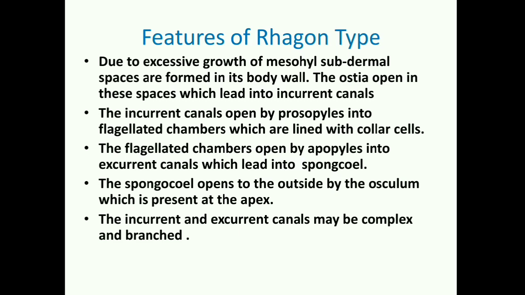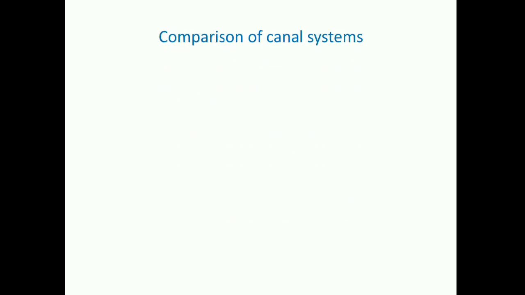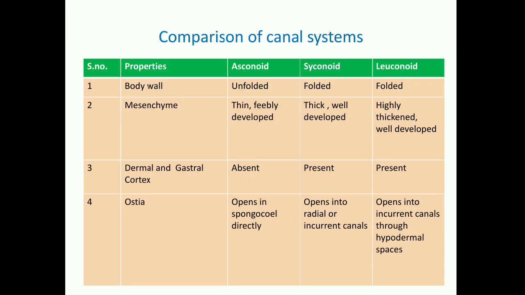So we have discussed all three levels of canal system: asconoid, syconoid, leuconoid. Leuconoid was further of five types: eurypylous, diplodal, aphodal and others. Now let's compare the various types of canal systems we have done so far. We have done three types of canal systems, basically asconoid, syconoid and leuconoid.